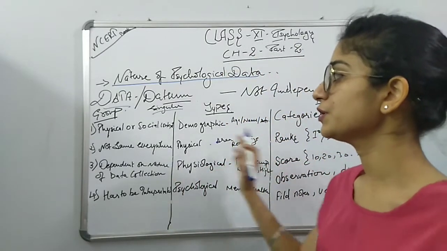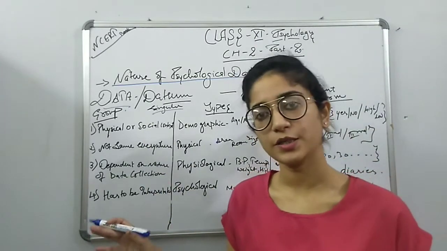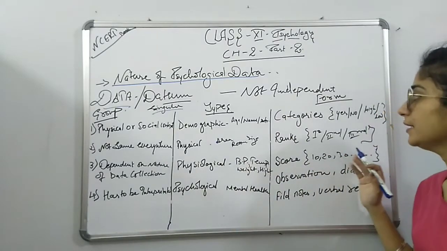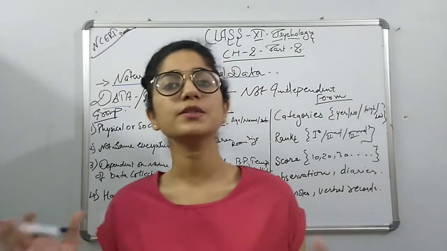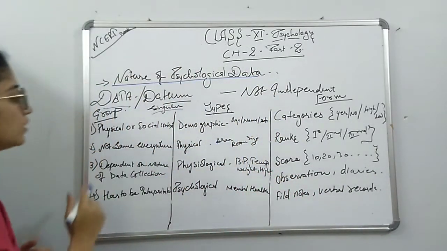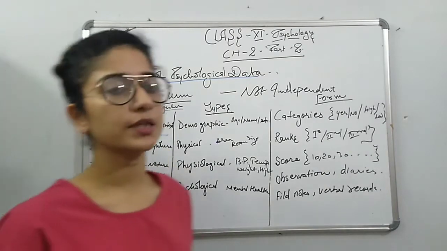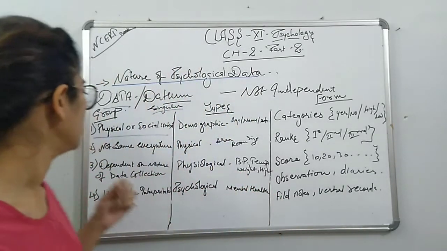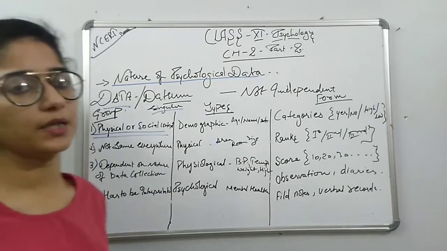Now it has been differentiated between the group, meaning the difference in data collection: the types of data collection, and the forms of data, how the form of data is observed. It is divided in these three categories. First, the physical or social context, meaning the type in which the data is collected.